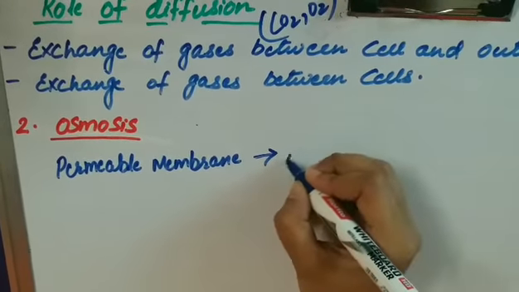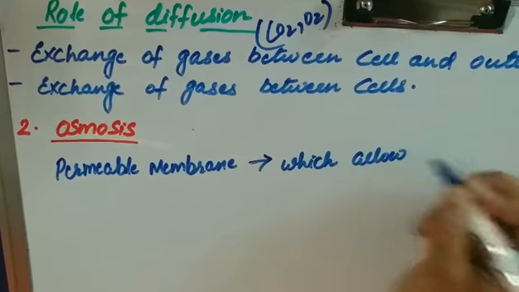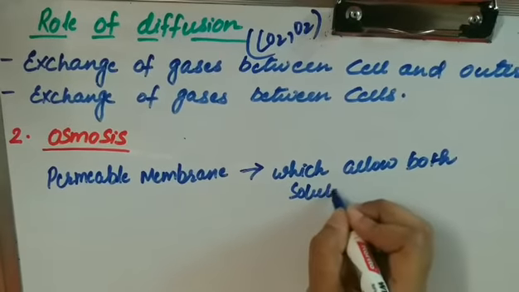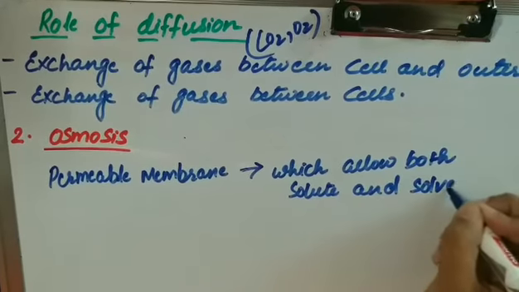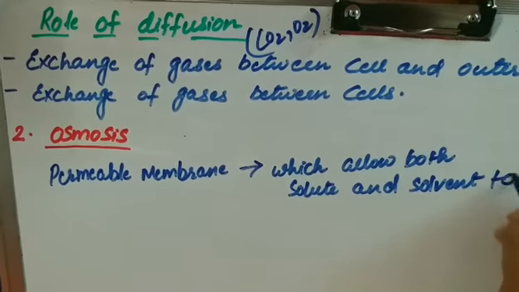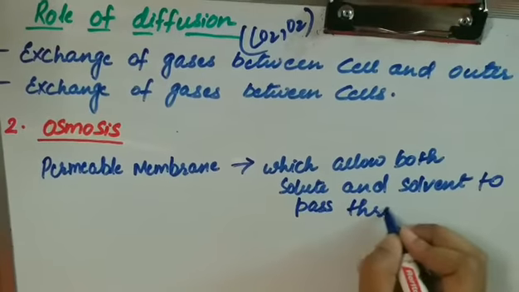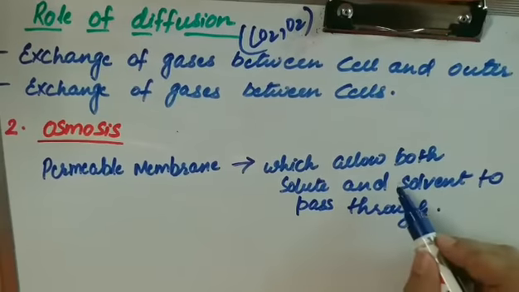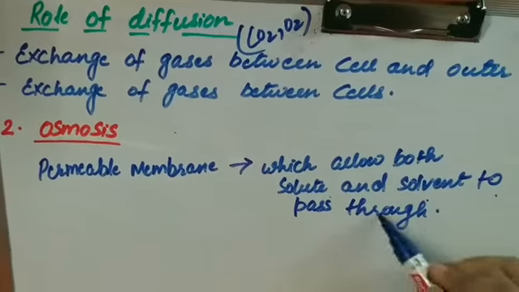The membrane which allows both solute and solvent to pass through. So a permeable membrane is that membrane which allows both the solute and the solvent to pass through.